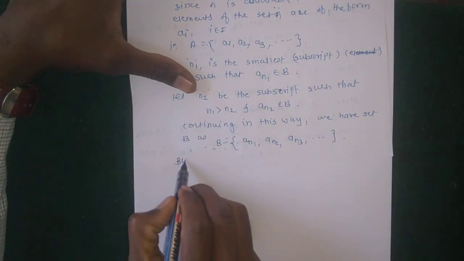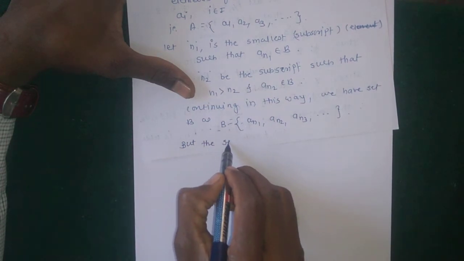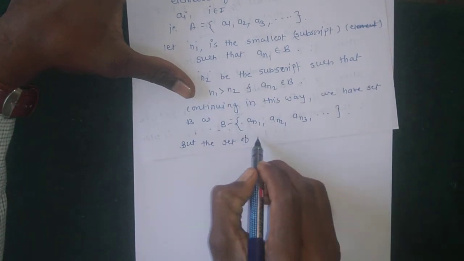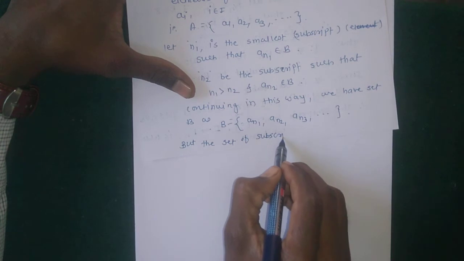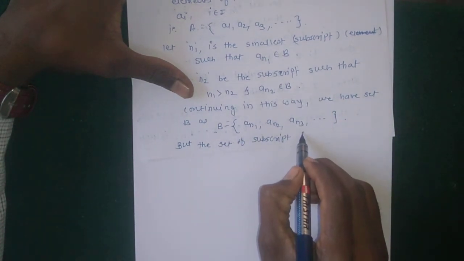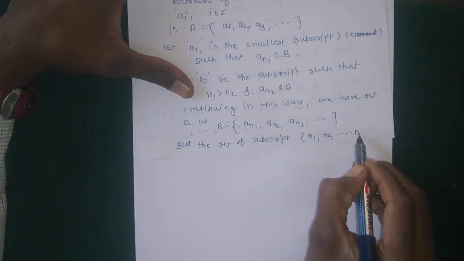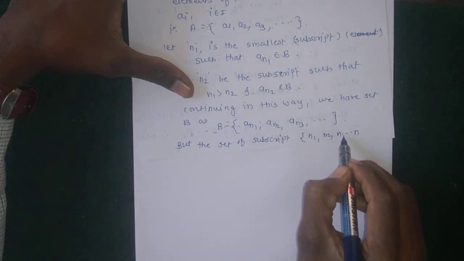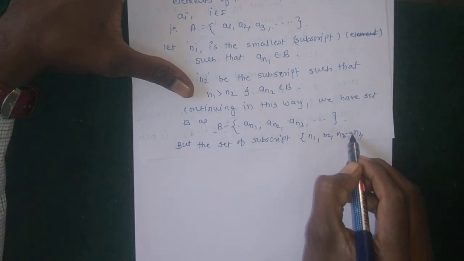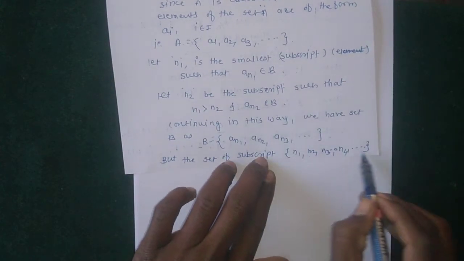But the set of subscripts n1, n2, n3, n4, and so on is a countable set.